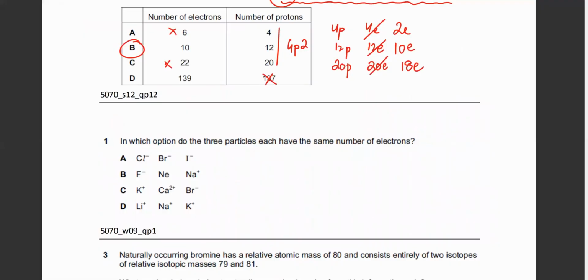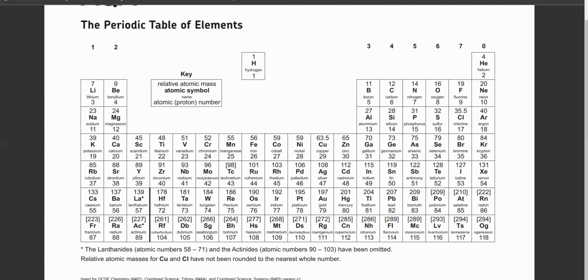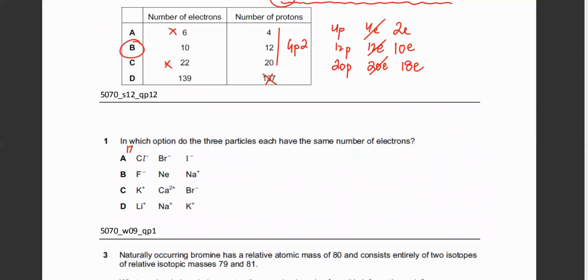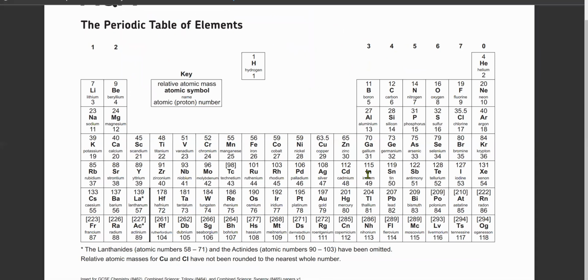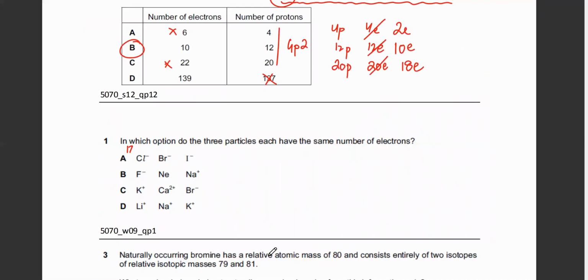So the first one, chlorine in the periodic table is 17. What is bromine? They're all in group 7. So bromine is 35. Iodine over here is 53. So you've got all three. So this is 35. This is 53.